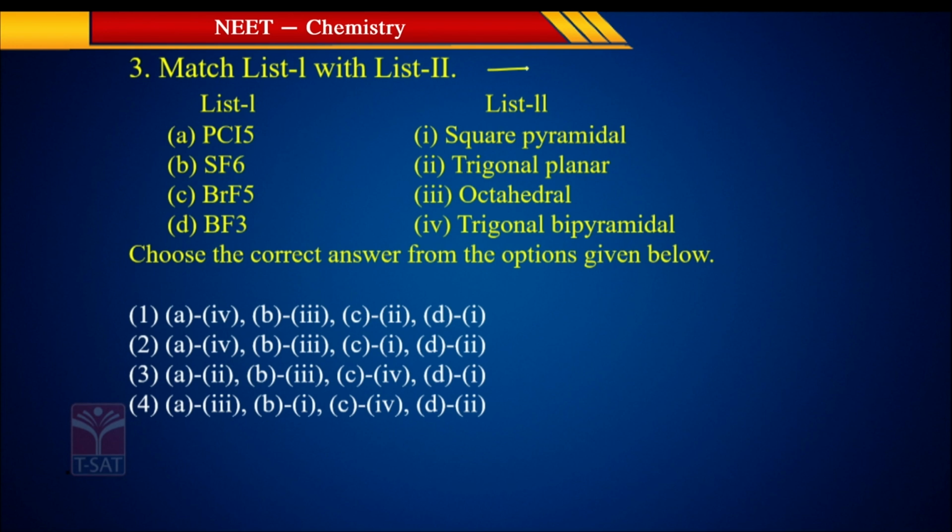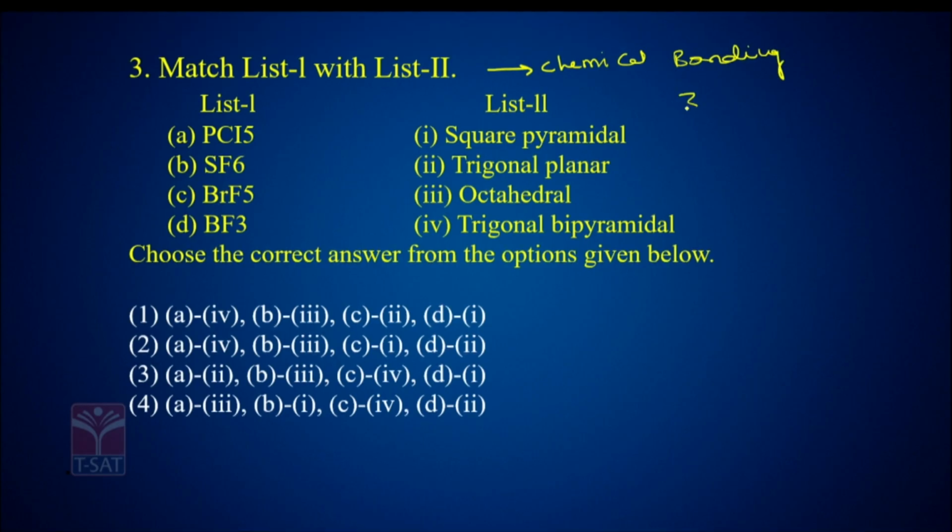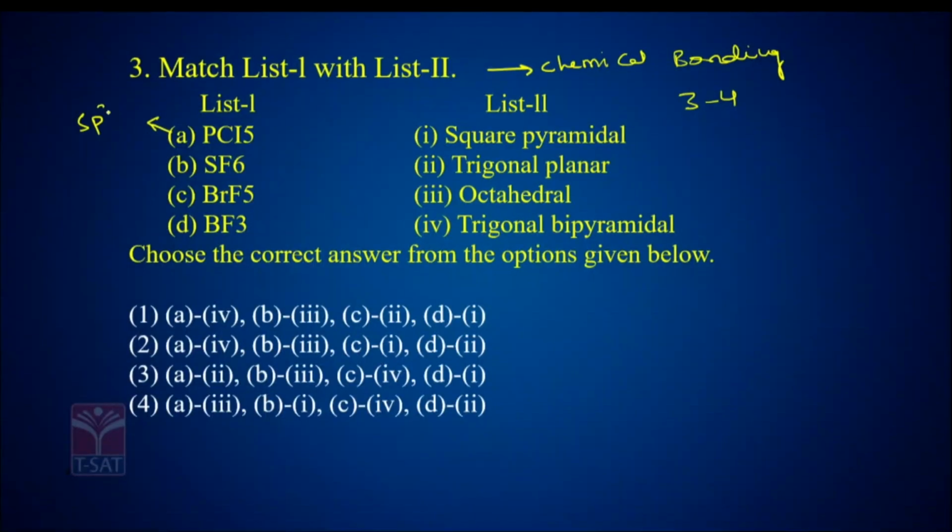This particular question is from the chemical bonding chapter. Very important chapter. You will be getting 3 to 4 questions this year, because sometimes the number of questions may increase from 4 to 5, because a lot of chapters have been deleted this time, right? PCl5: phosphorus undergoes what hybridization? sp3d. sp3d hybridization with 0 lone pairs has what shape? Its shape is trigonal bipyramidal.